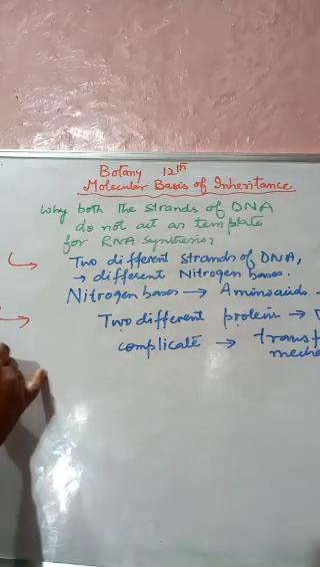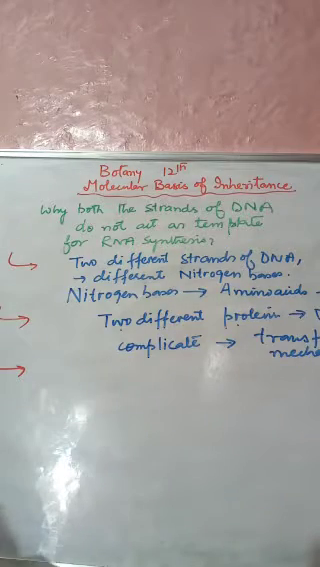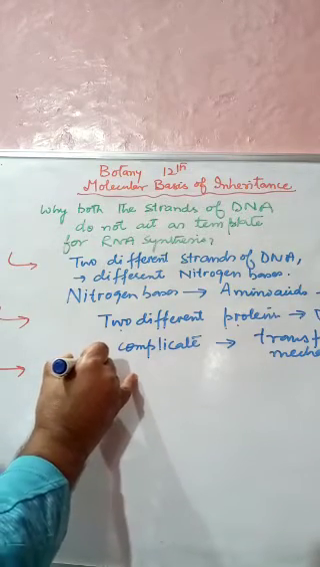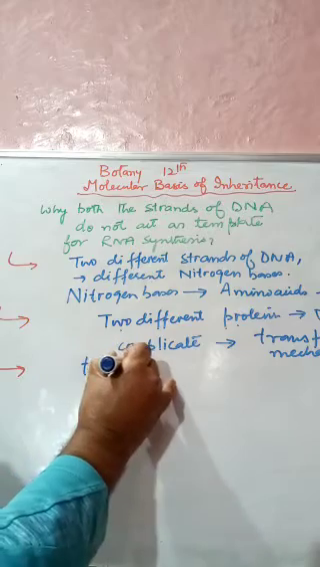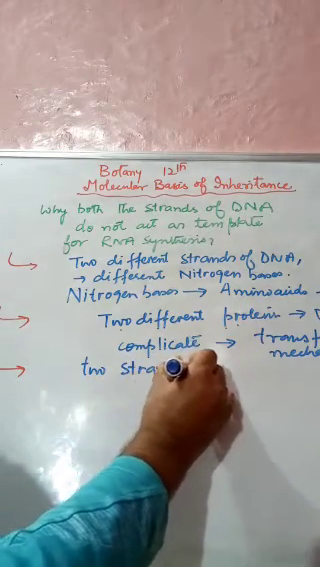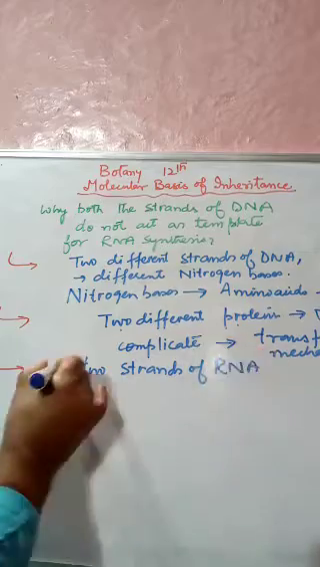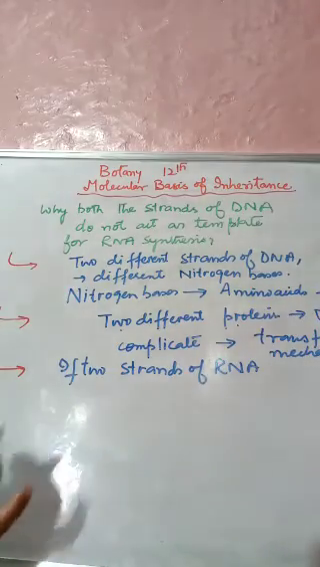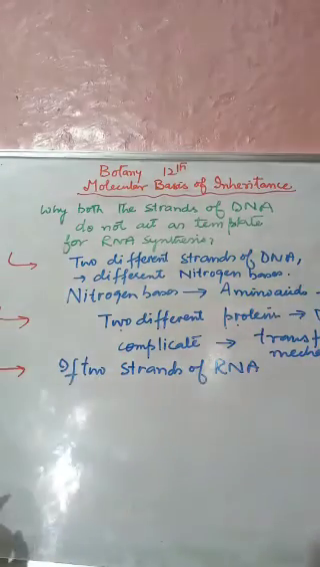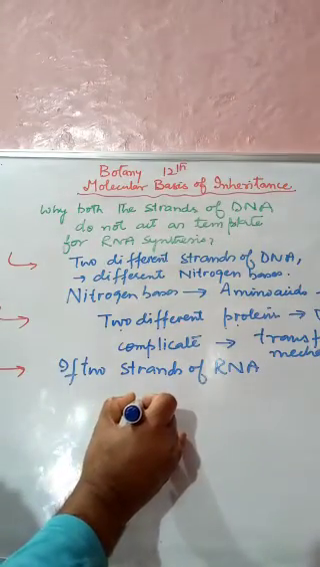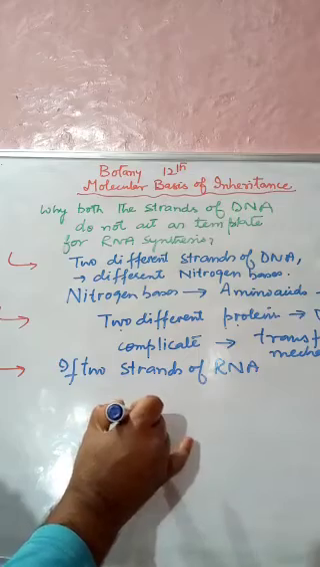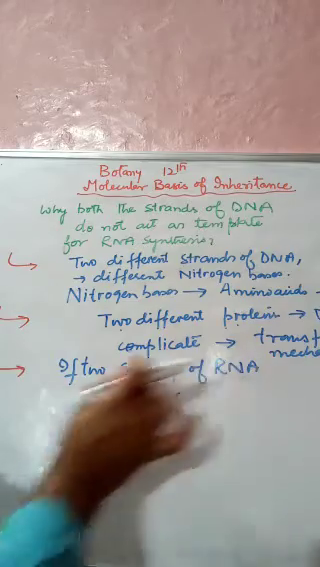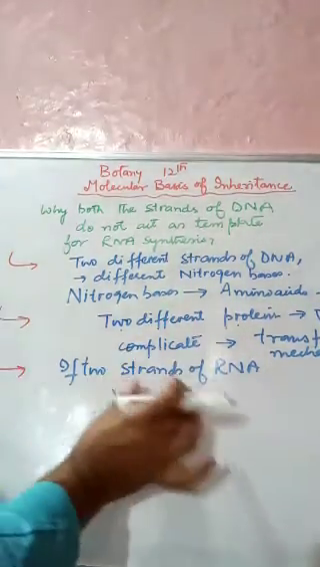Third reason: if two strands of RNA are formed from one DNA molecule simultaneously, that means the DNA being double stranded, one strand gives rise to one strand of RNA and the other strand gives rise to another strand of RNA simultaneously, both of them being complementary.